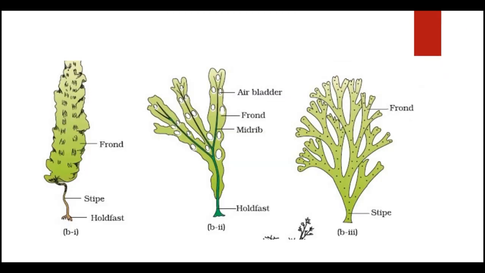So let us see this picture. So we have the three types of brown algae. The first one is Laminaria. It is looking like a leaf. It has three parts: a holdfast, stipe, and frond. The second one is Fucus, which also consists of a holdfast. Now, it consists of air bladders and also a midrib. Similarly, we have the next structure, Dictyota.